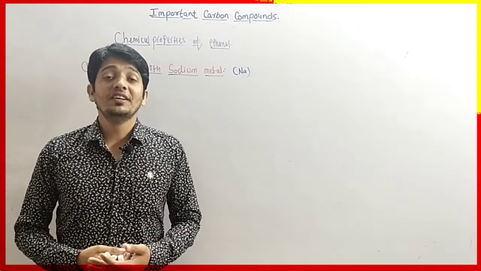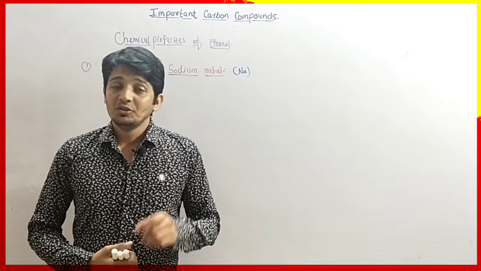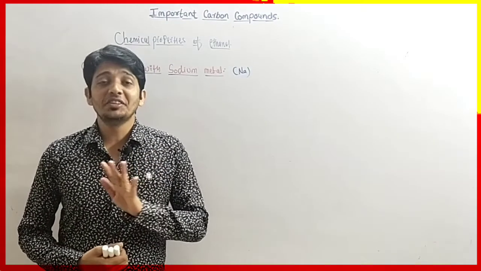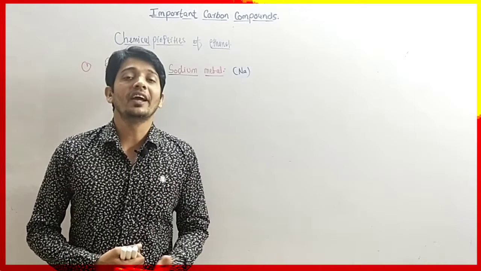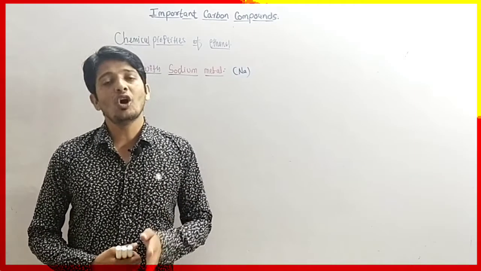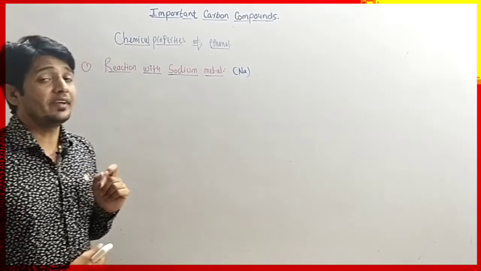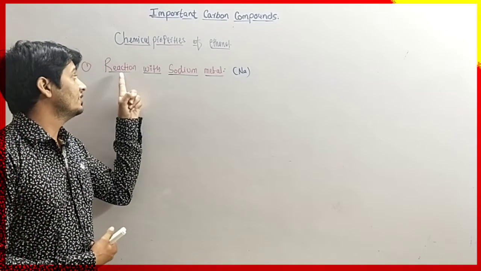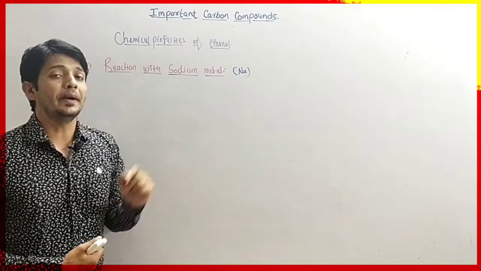So now we will understand about the chemical properties of ethanol. Chemical properties means nothing but the chemical reaction of ethanol with other atoms or metals or other substances. So the first property we have in our syllabus is the reaction of ethanol with sodium metal.